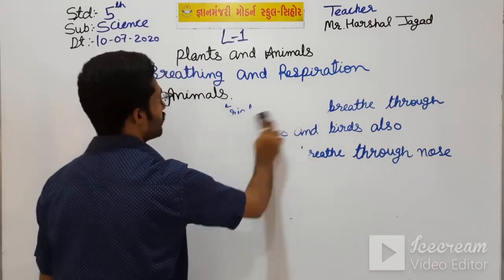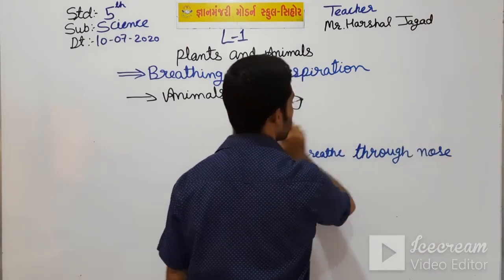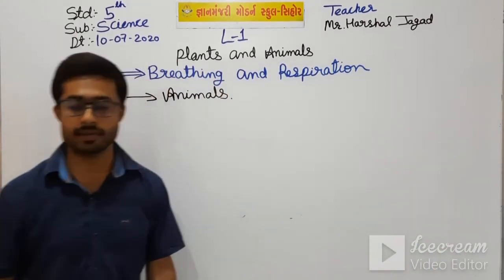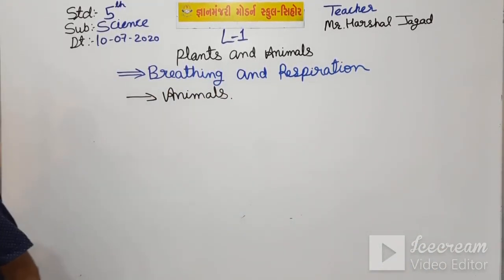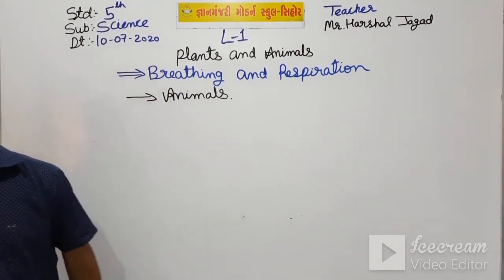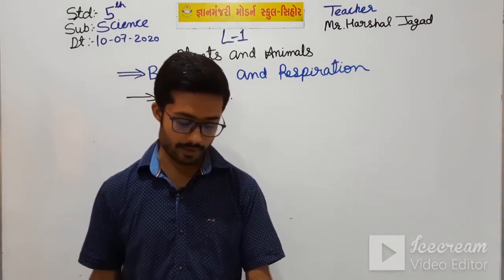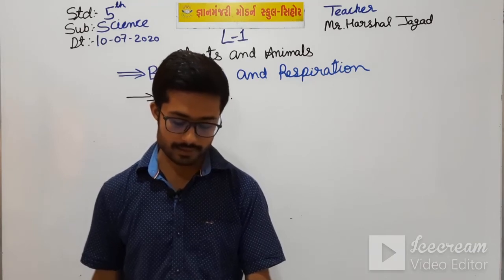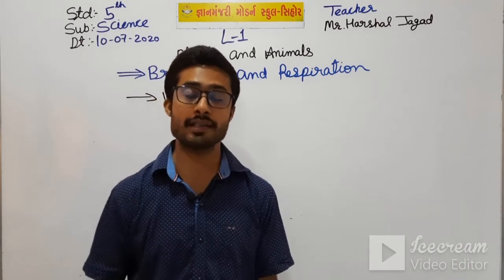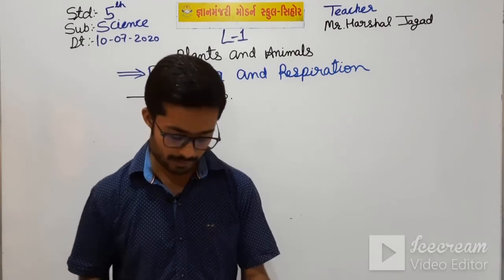First of all I would like to ask, what is terrestrial animals? The animals which live on the land are known as terrestrial animals. And what are aquatic animals? The aquatic animals live in the water. Let's see. Aquatic animals live in water and take in oxygen that is dissolved in water, means they inhale oxygen only, but they inhale oxygen which is in the water.